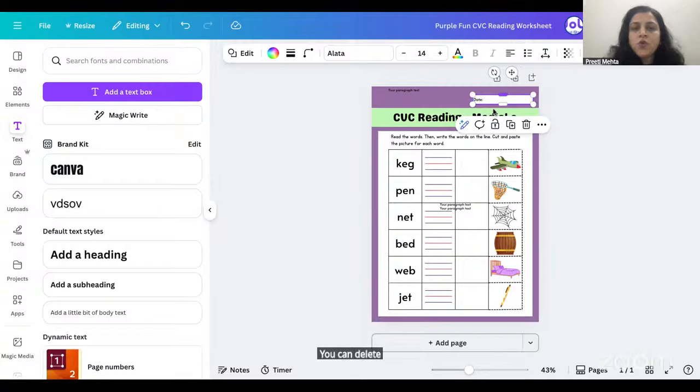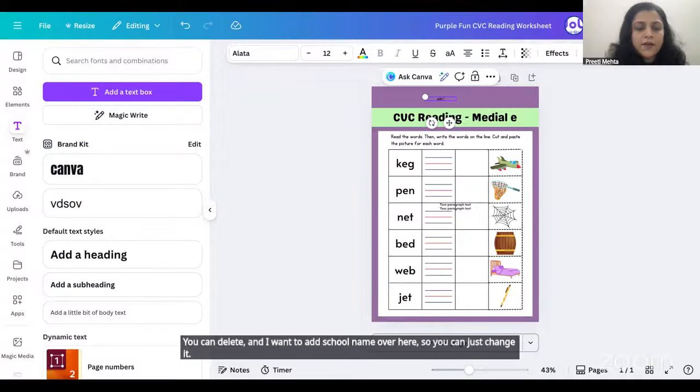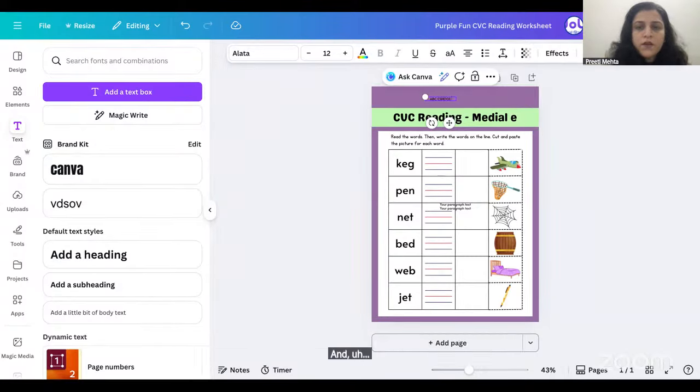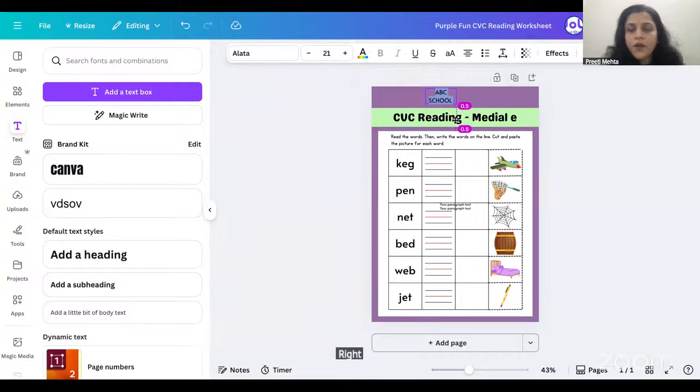And I want to add the school name over here, so you can just change it and add the school name over here, right? If you want to add a school logo also, you have the school logo in your system, you can add that as well. Change the font and size according to your need, right? You can put it over here.